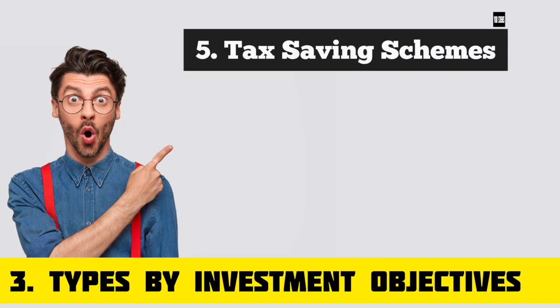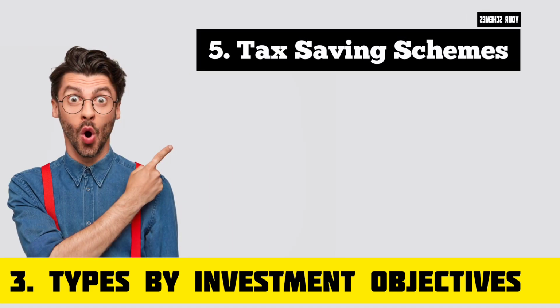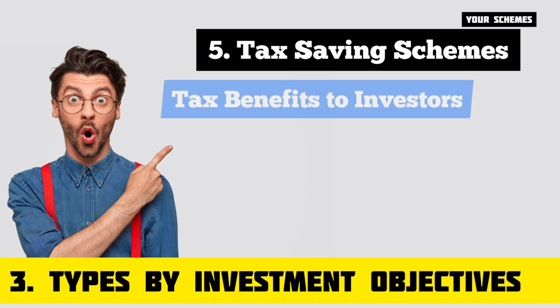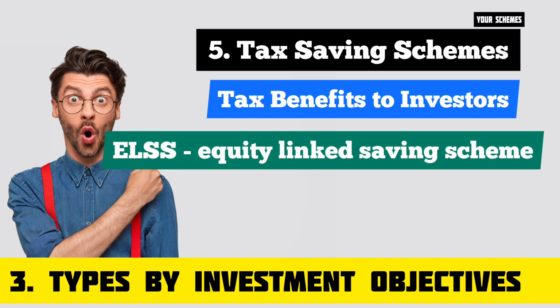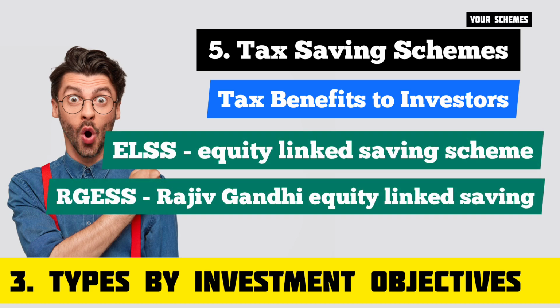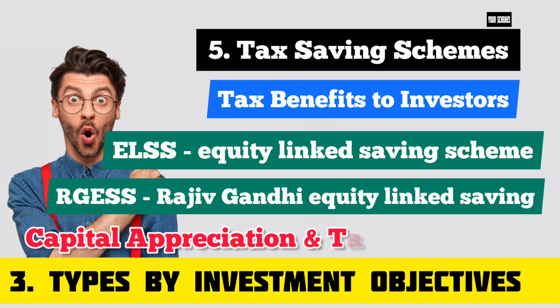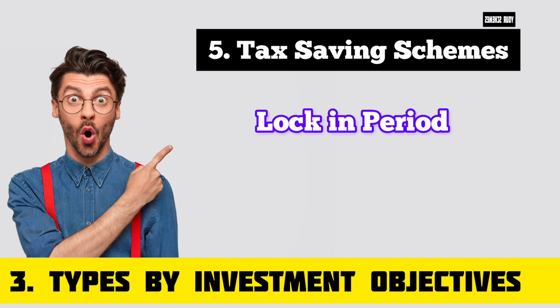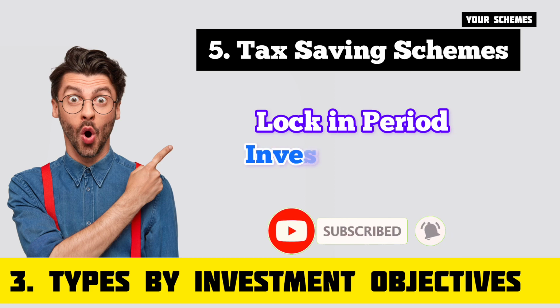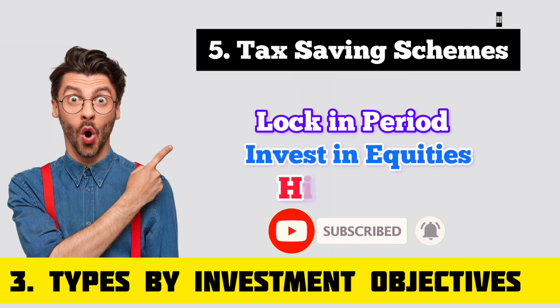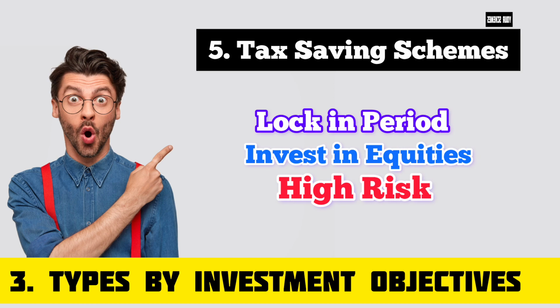Next is tax saving schemes, that is also called ELSS. So these schemes provide tax benefit to investors as per the Income Tax Act. For example, as I said, ELSS and Rajiv Gandhi Equity Saving Scheme, that is RGESS. The aim is to provide capital appreciation and tax benefit. It is important to note that these schemes come with a lock-in period. These schemes invest mainly in equities and they are high risk oriented schemes.